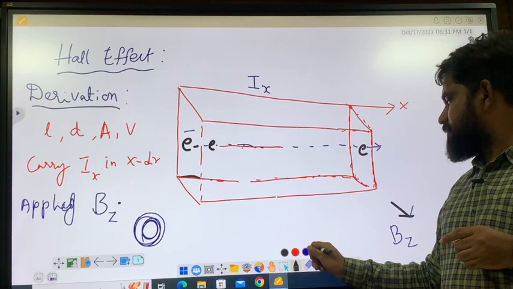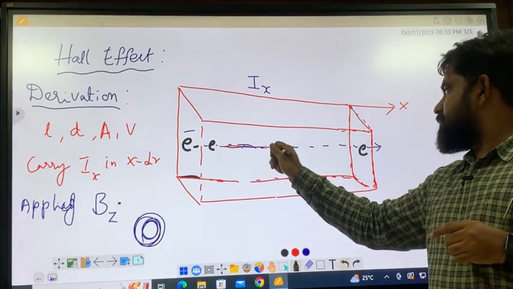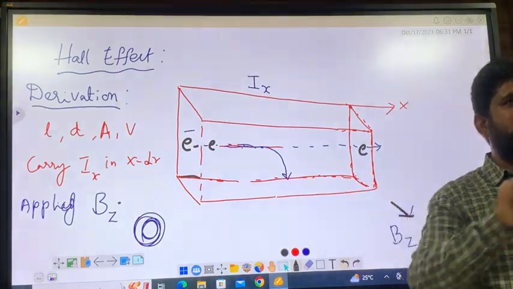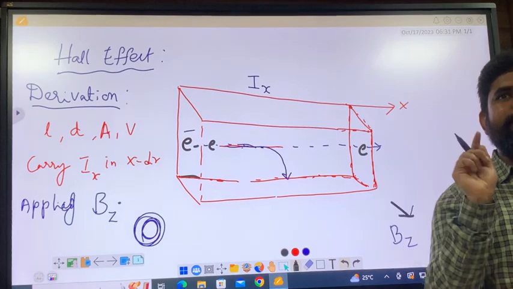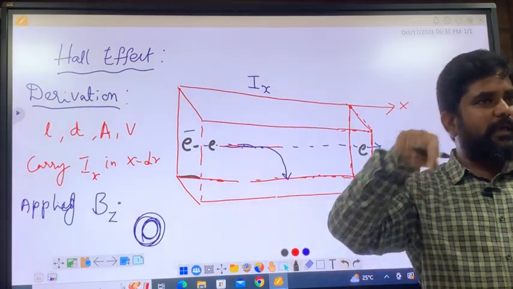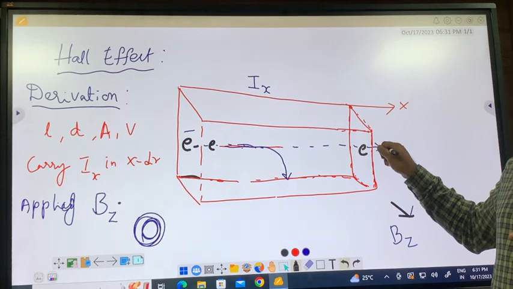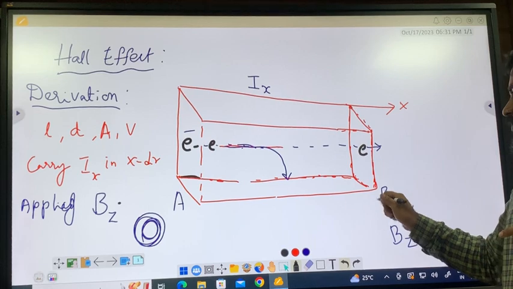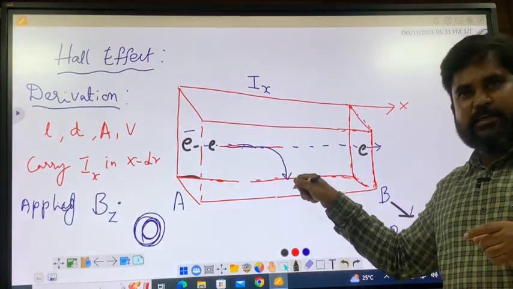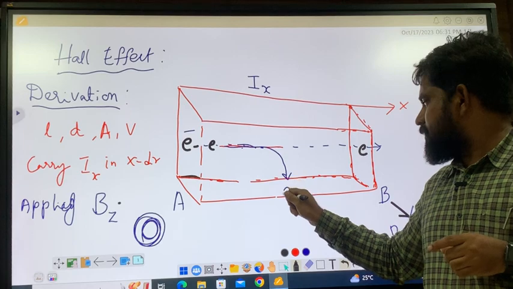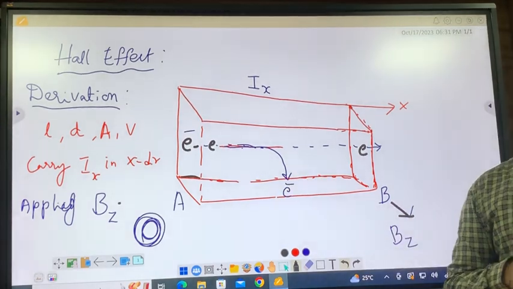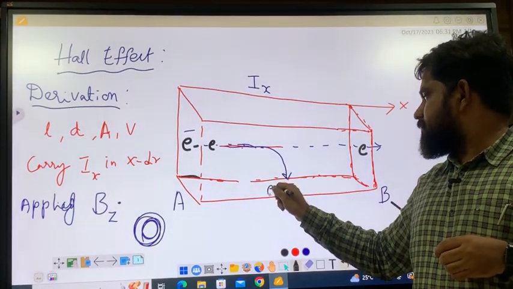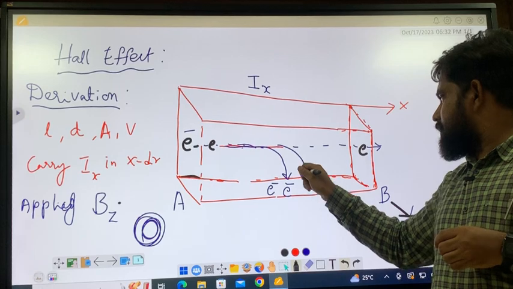But if both the forces are equal, which I call equilibrium, it wants to go like this, but it also takes a curved path. Instead of going from A to B, it reaches the sides. So the electron comes and settles here. Now another electron wants to go, it cannot, it again comes and settles here. All the electrons come and settle here.